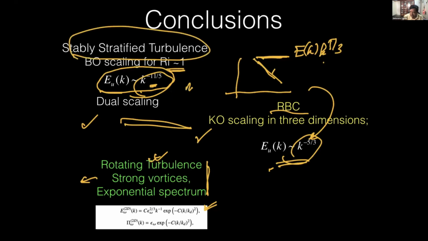For stratified turbulence we don't need any forcing. Here we don't force it; thermal plumes force it all the time. Here we force only the large scales, but buoyancy is forcing at all scales. Rho g is forcing these two cases at all scales, and we do not control it. We did not study what happens if we force by some external means at different wave numbers. Our objective was to verify Bolgiano or Kolmogorov, and that's what we wanted to test.